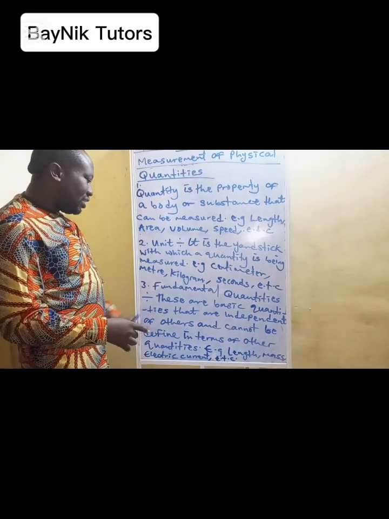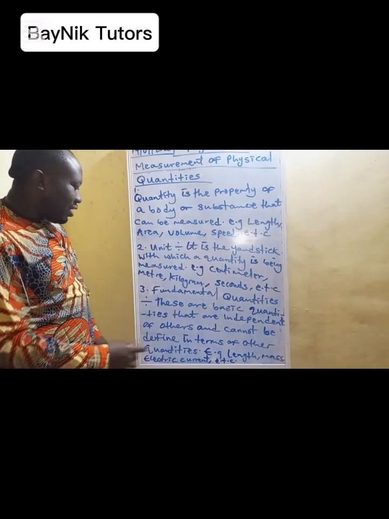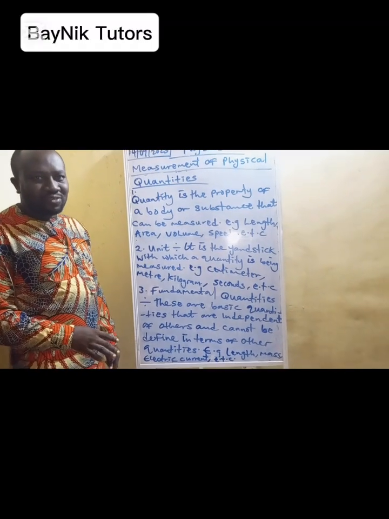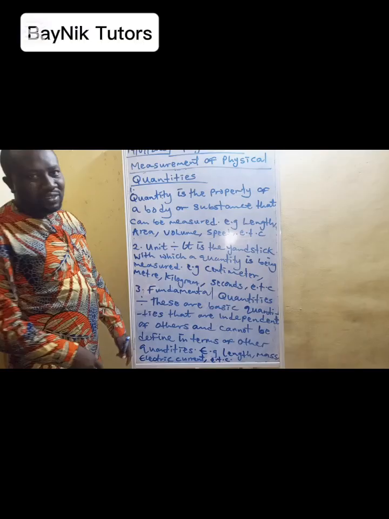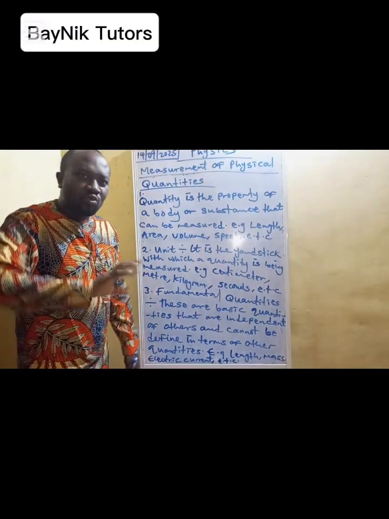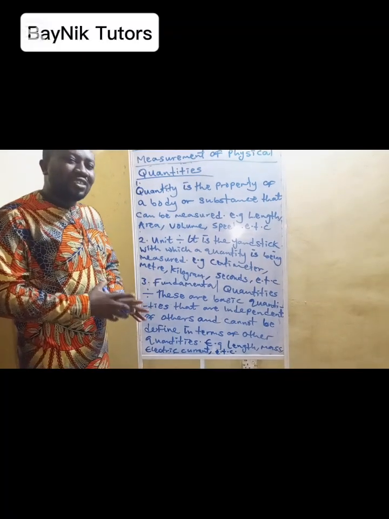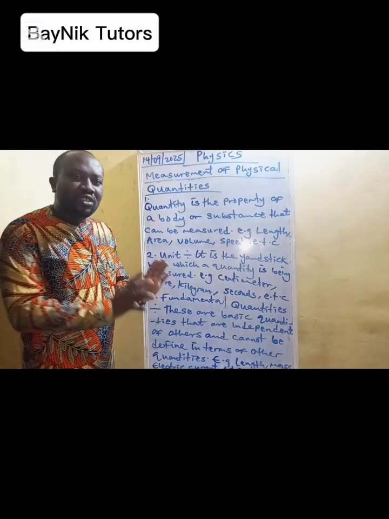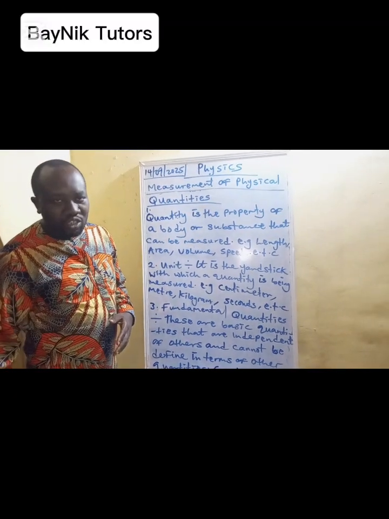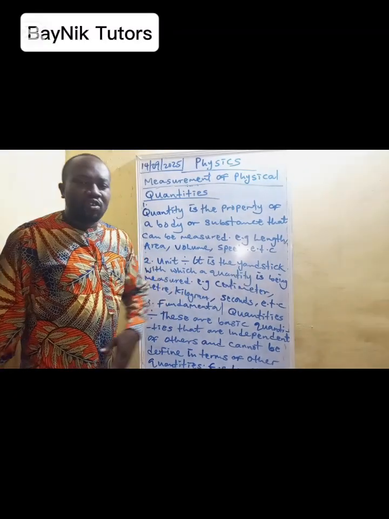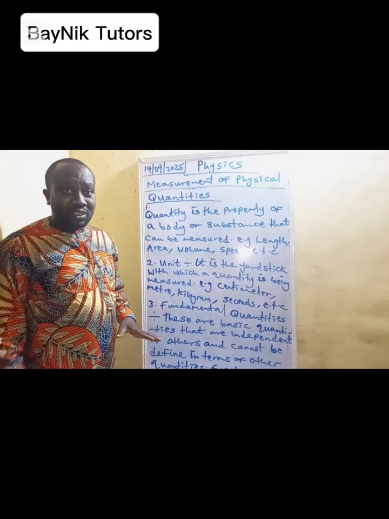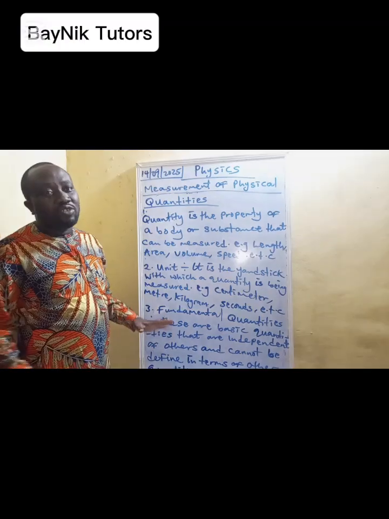These are basic quantities that are independent of others or that cannot be defined in terms of others. Fundamental quantity is like a foundational quantity. We can't do without them. They are the expression on which derived quantities depend. That's why you hear the word derived. This fundamental quantity is the primary quantity. It is the basic quantity in physics. It does not need other quantities to express itself or to define itself. When it comes to these fundamental quantities, it's independent. It does not depend on any other thing.